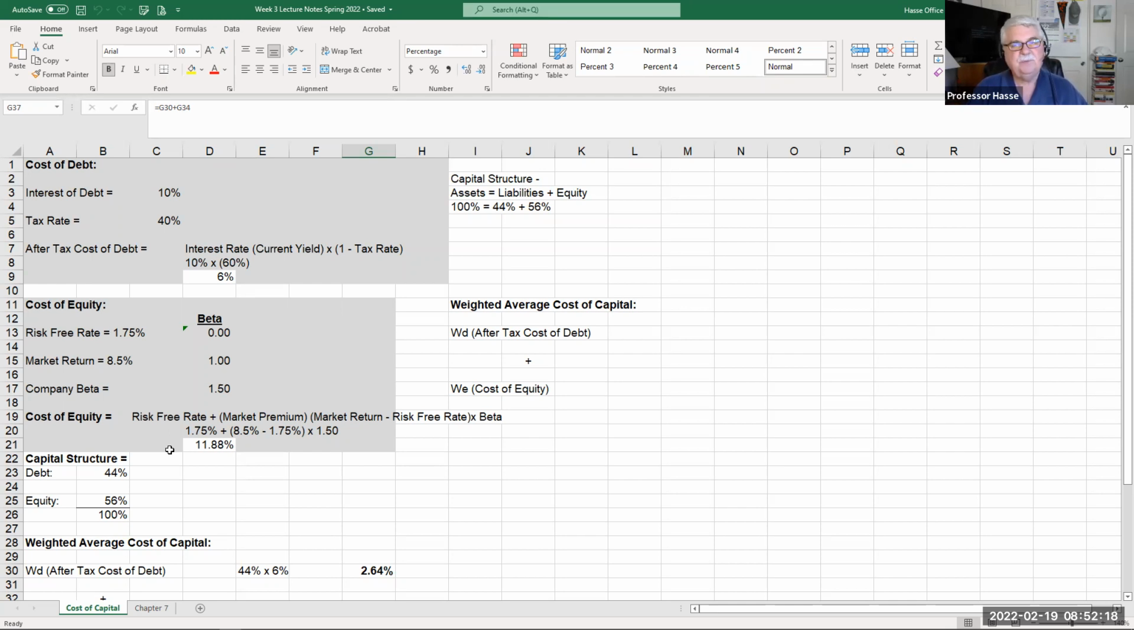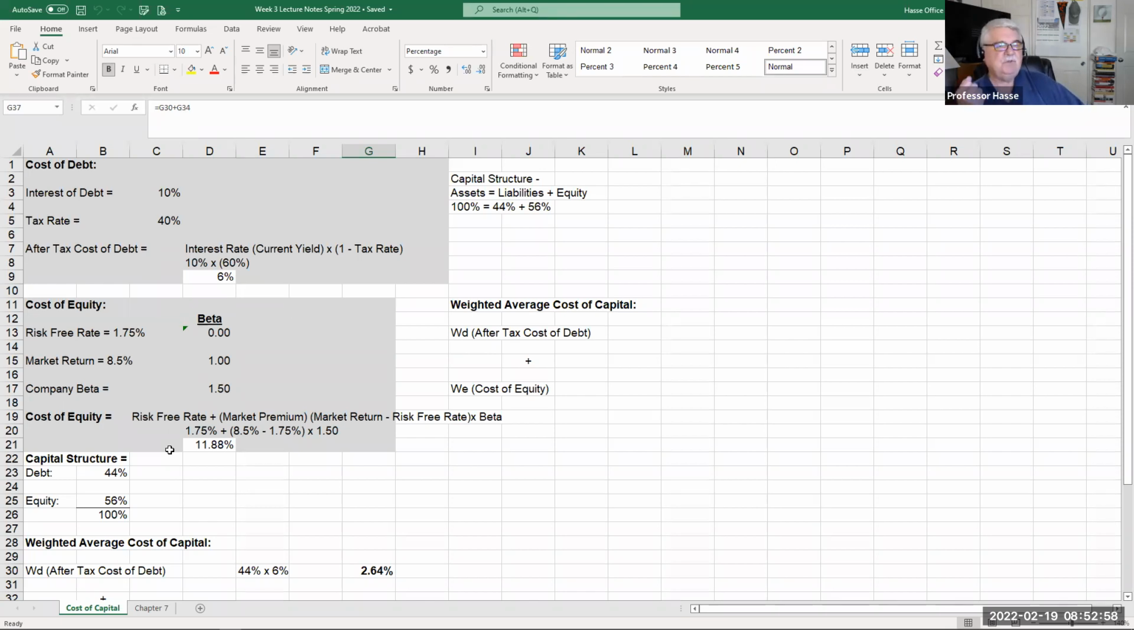In other words, they're going to pay 10% on the debt, but because of tax laws, you can deduct interest expense on debt on your tax return. So your true cost of debt is not 10%, but actually 6% when you take into account the tax rate of the company. And how did I get that 6%? I took the interest rate on the debt, 10%, times 1 minus their corporate tax rate. So in this case, it's 10% times 1 minus 40%, which is 60%. 60% of 10% is 6%. So that's their cost of debt.